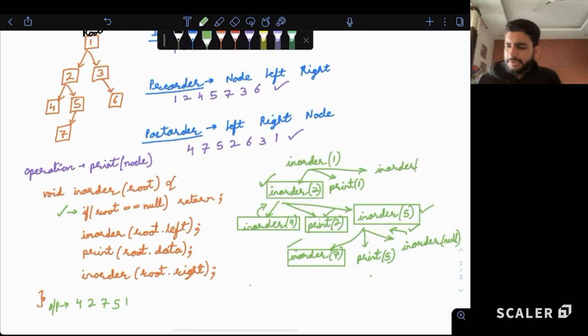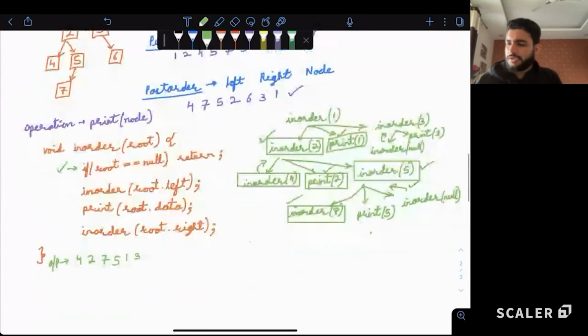In order of 3. Now from in order of 3, we'll call first in order of null node. That will return. So in order of null node, we will return from there. Then we'll print the 3. Then we'll call the in order of 6. And we'll print 6 because left and right subtree is null. So is it clear how this is working? Like how we are able to print it? Yes, no? Yes, we'll do iterative, don't worry.